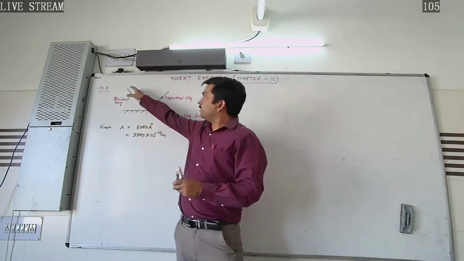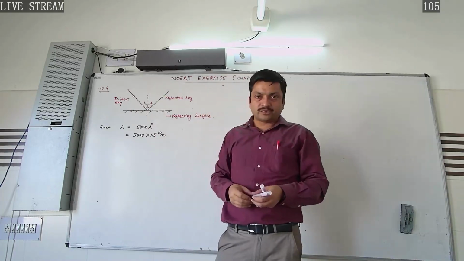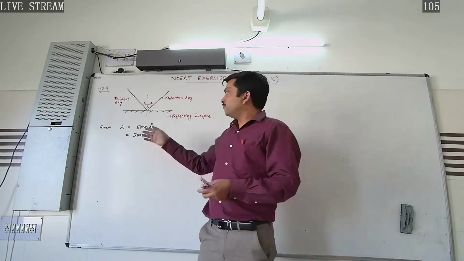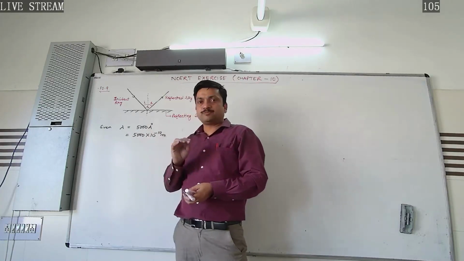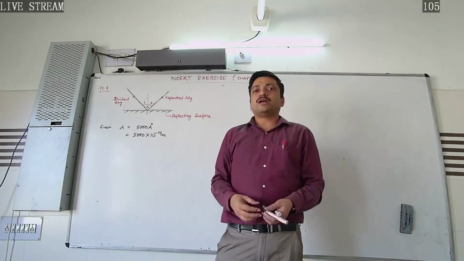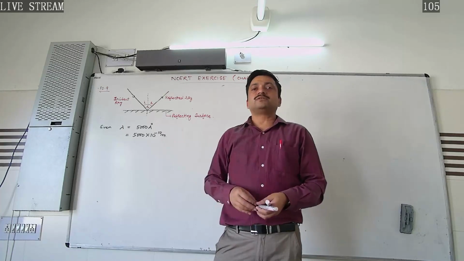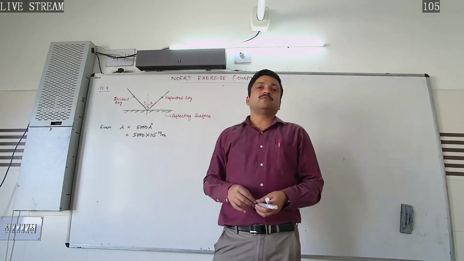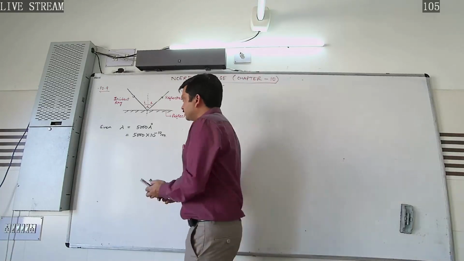In the rarer medium, the speed of light is 3 into 10 to the power 8 meter per second. The wavelength will remain the same, so the wavelength is as given. The speed is 3 into 10 to the power 8 meter per second, and we want to calculate the frequency. Applying the formula, frequency will be equal to speed over wavelength. So we can calculate its answer.